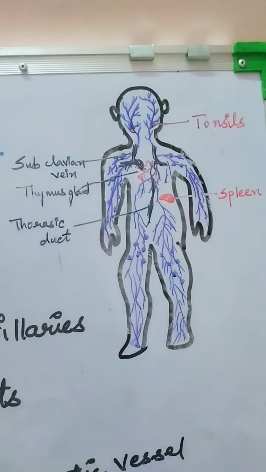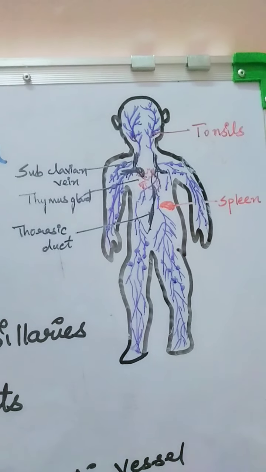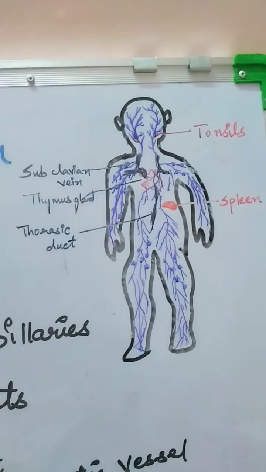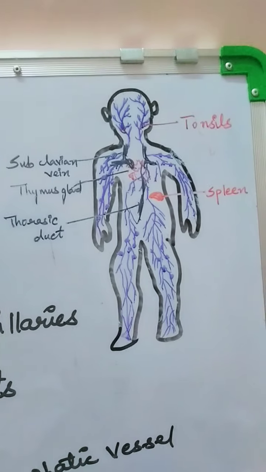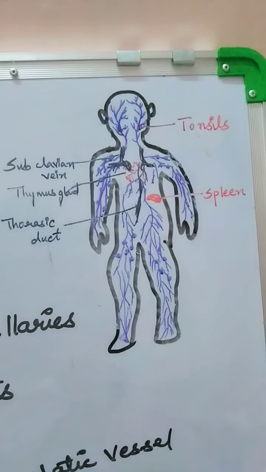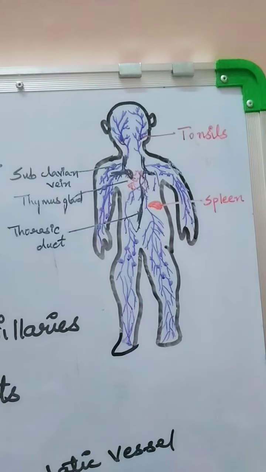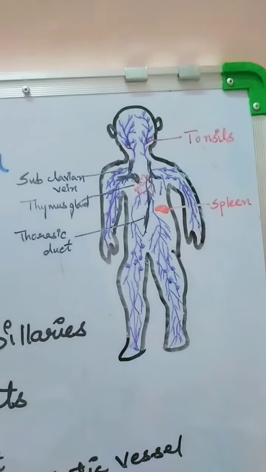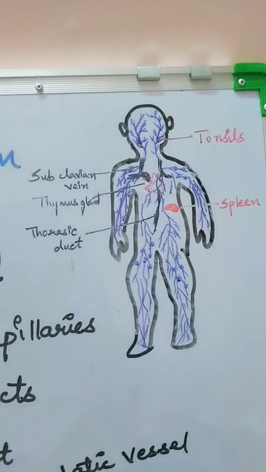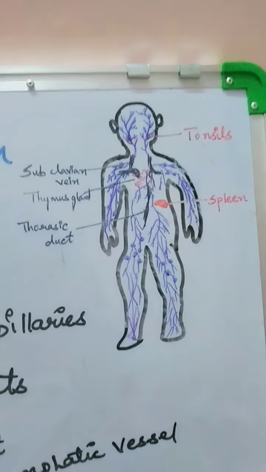So, as I have said, the lymphatic system is distributed throughout our body. It is punctuated, that is, interrupted at different places with the help of lymph nodes. A lymph node is a mass of tissue where the whole purification of the lymph takes place, and the lymph fluid is again returned back to the circulatory system. Let's understand the process of the lymphatic system.